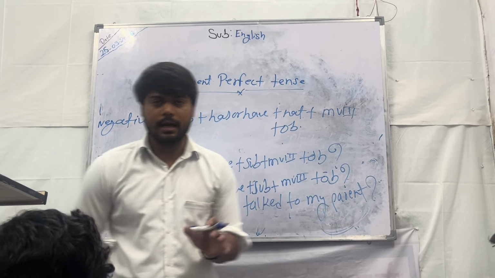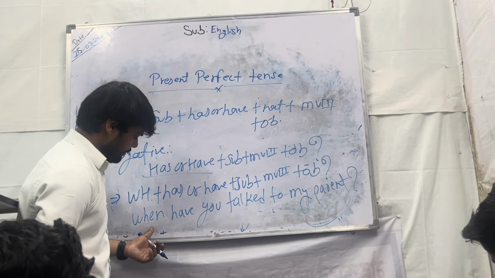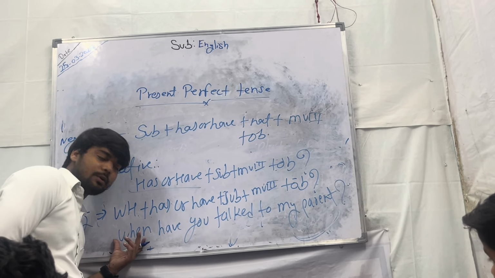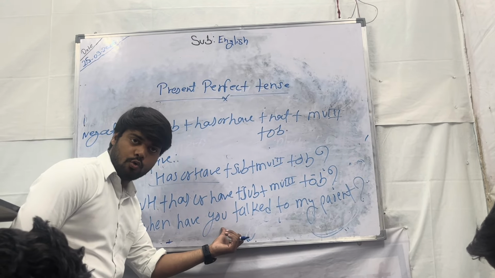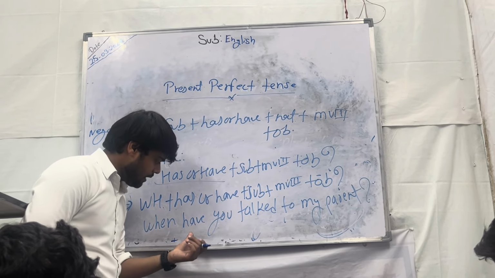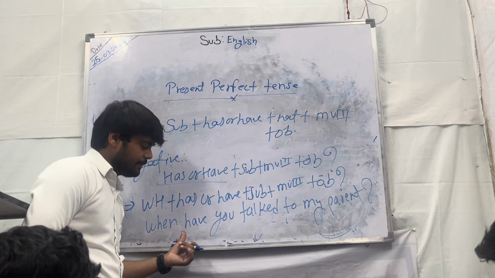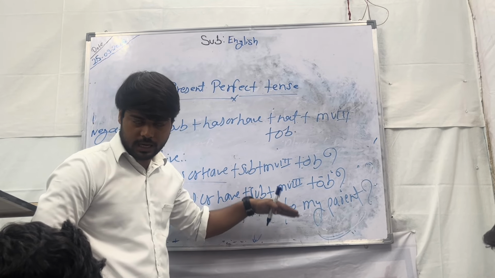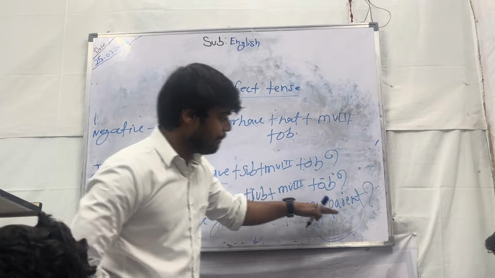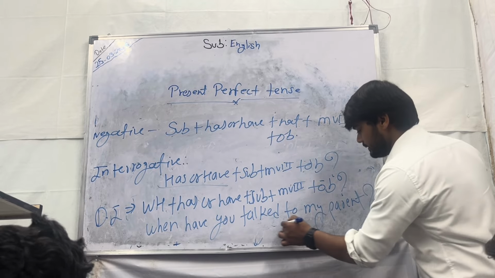So here I have used when. When is the WH word. Have is a helping verb. It will be decided by the subject you. So that's why I have used have here. Okay. Have you. Third form of talk: first form is talk, and I have used talked here, talked to my parents. Okay, this is the other word.